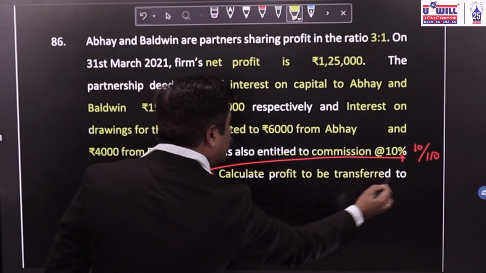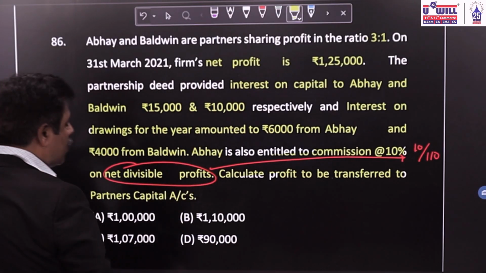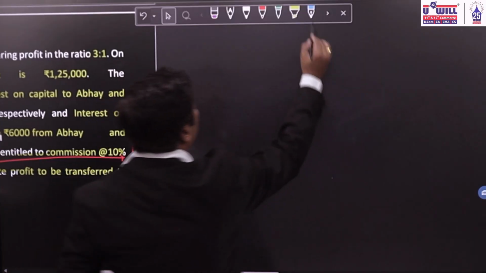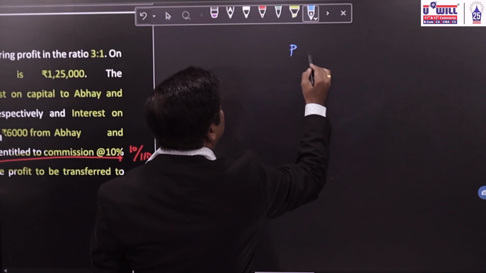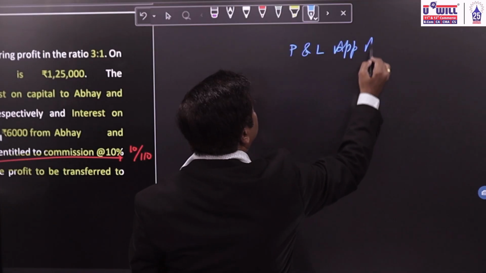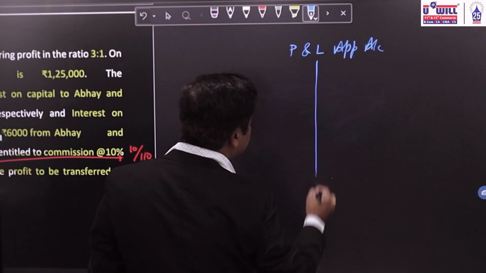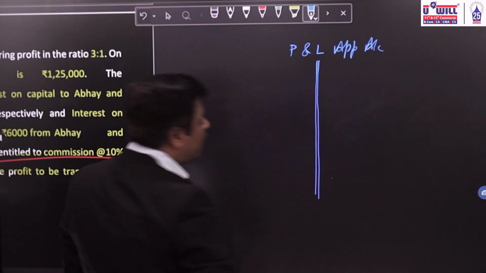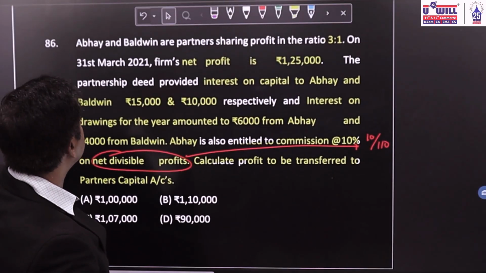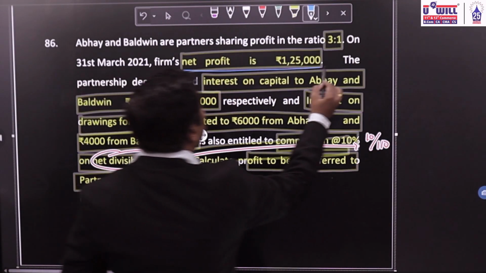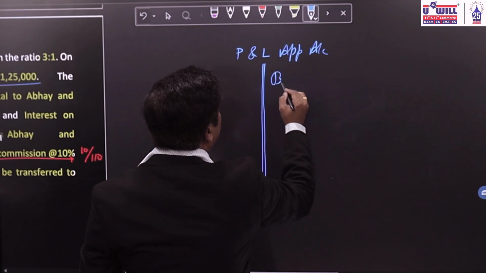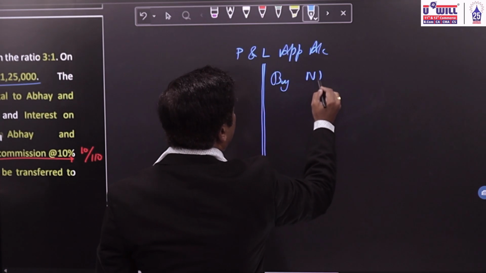Calculate the profit to be transferred to partners' capital account. So we have to make a P&L appropriation account for this. To find the profit to be transferred to partners' capital account, we'll have to make a rough P&L appropriation account. Let us make it. How will you make it now? Very first, where will the net profit of 1,25,000 go? Net profit 1,25,000 will go on the credit side.